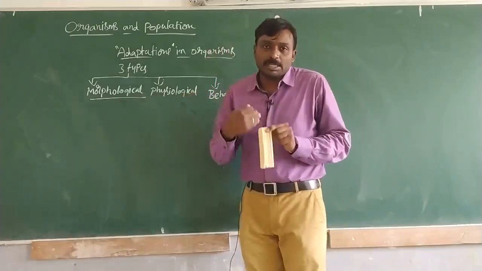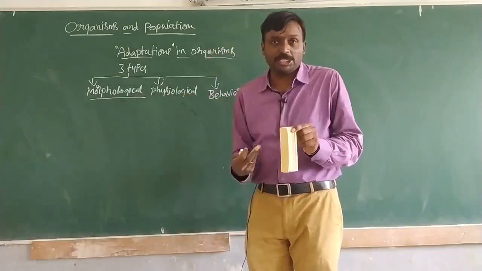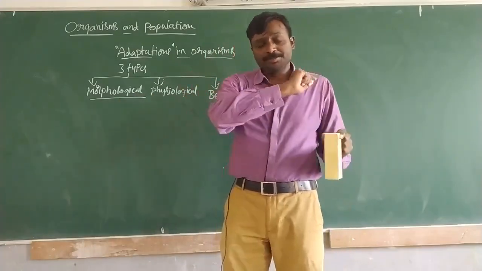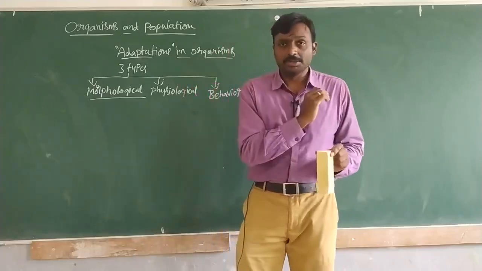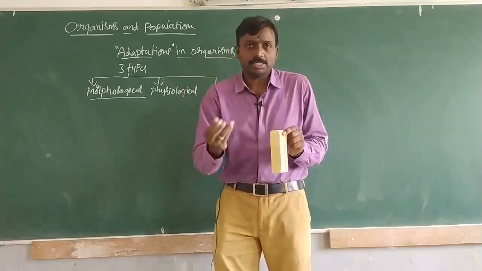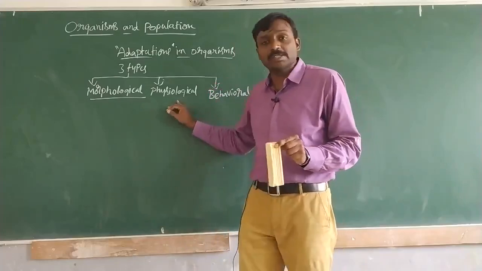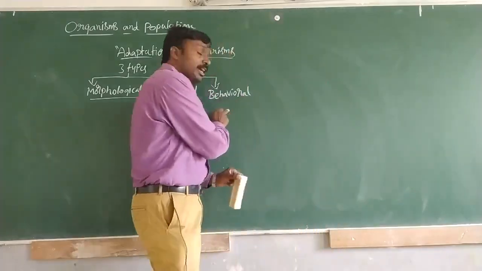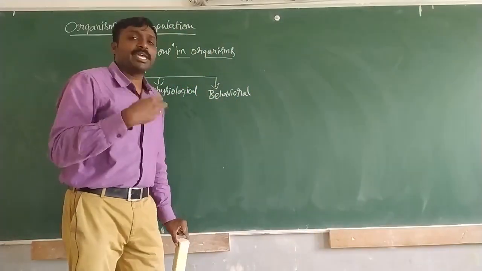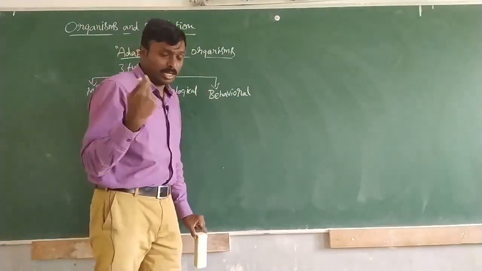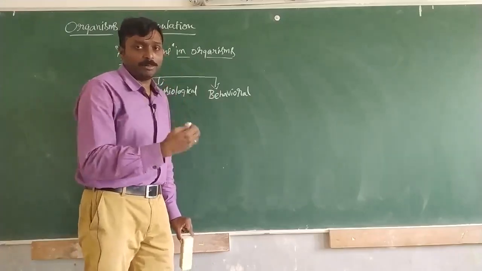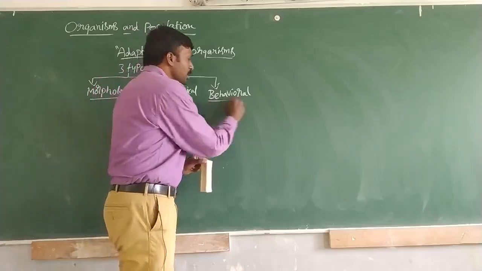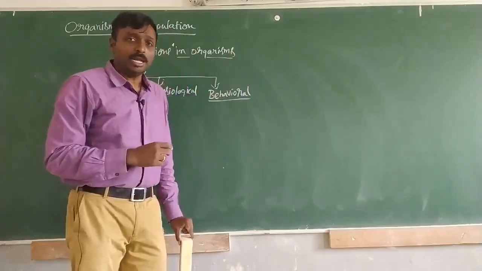Here there are internal structures with some modifications, maybe some modification in their cells or tissues. So internal structure changes can be considered physiological adaptations. And the final one, behavior. Animals may change their behavior towards the surroundings to adapt to them. That is understood as behavioral adaptations.